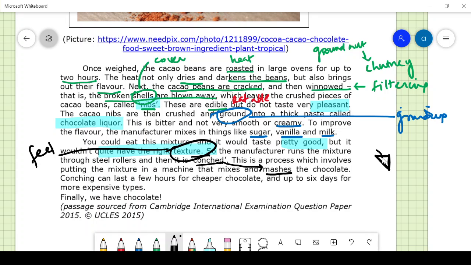That is, you bring one side here and then bring this side there, and that simply mixes it up. That is called mixing. Conching can last